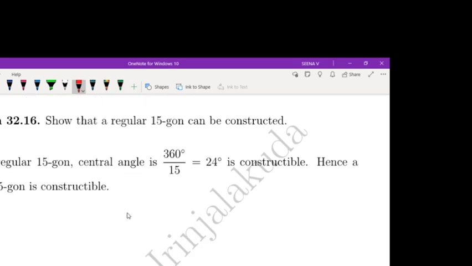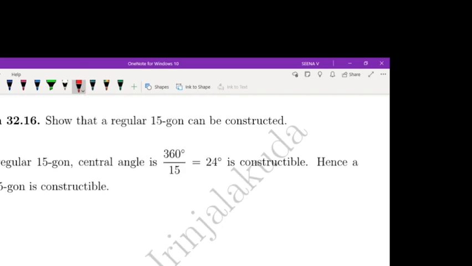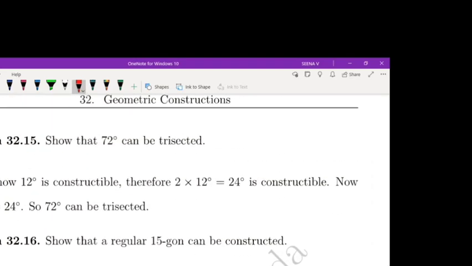Okay. Now show that a regular 15-gon is constructible. For a regular 15-gon the central angle is 360 degrees by 15, which equals 24 degrees, which is constructible. Therefore, a regular 15-gon is constructible. That's all for this section. With this, we are completing this section on geometric construction.